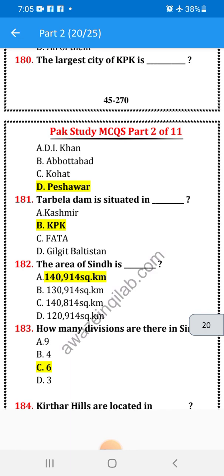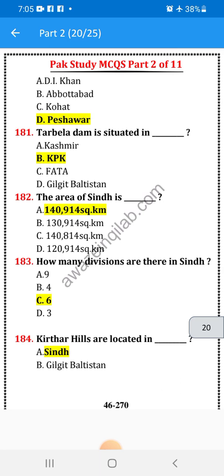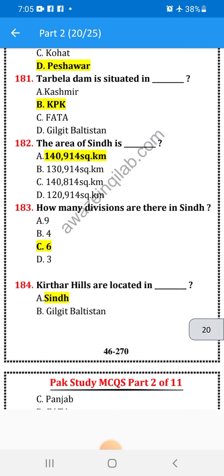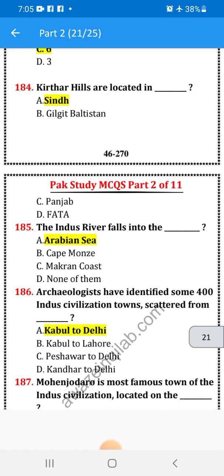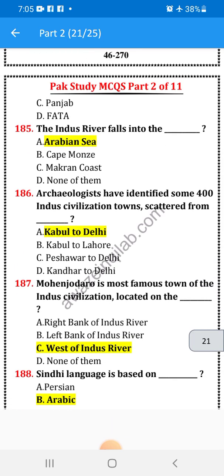The area of Sindh is 140,914 square kilometers. How many divisions are there in Sindh? 6. Kirthar Hills are located in Sindh. The Indus River falls into the Arabian Sea.